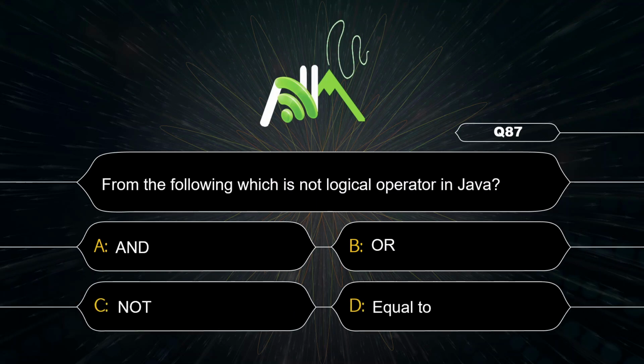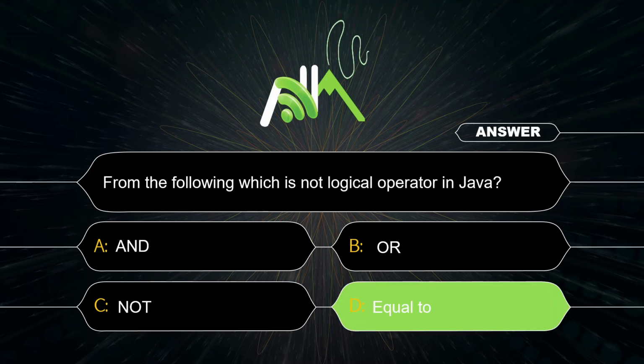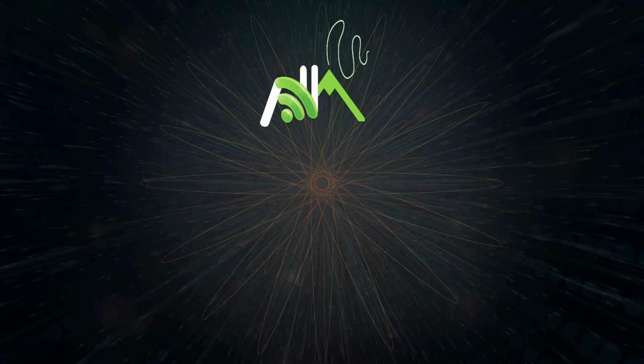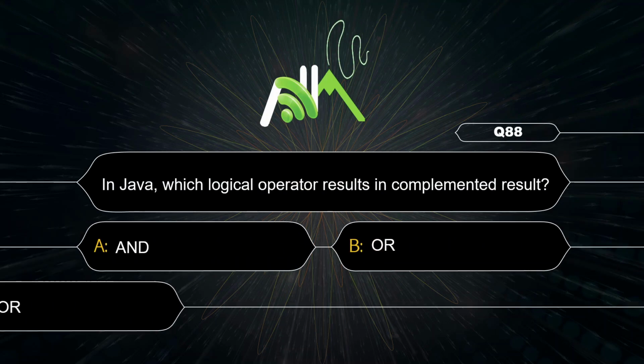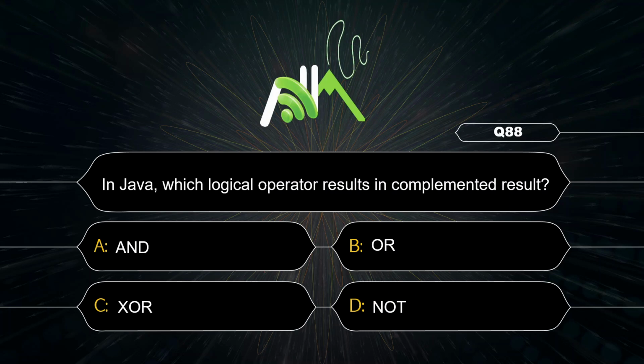For logical operators: and, or, not, and exclusive or, but equal to is a comparison operator. Which logical operator results in a complemented result? Correct answer is not. The logical not operator negates the value of its operand. If the operand is true, it returns false, and if the operand is false, the result is true. So logical not complements the result.